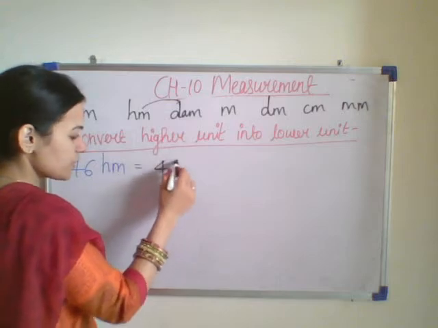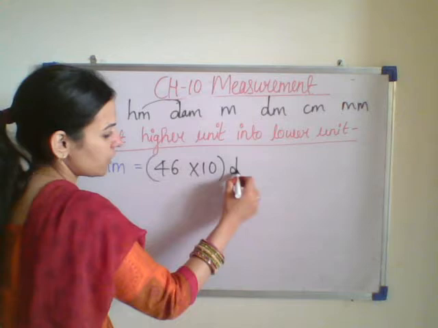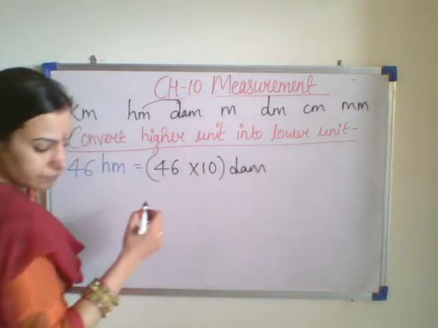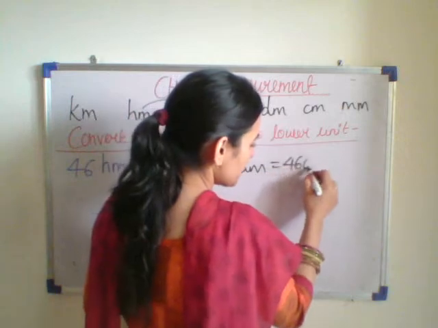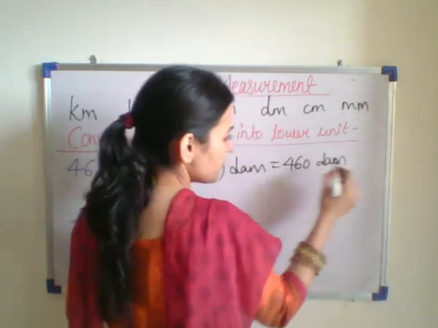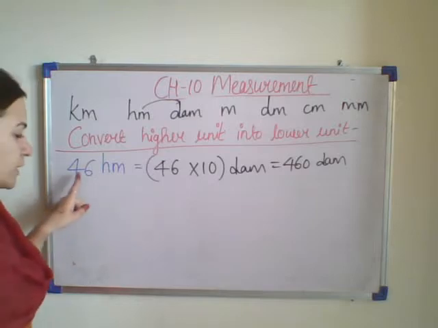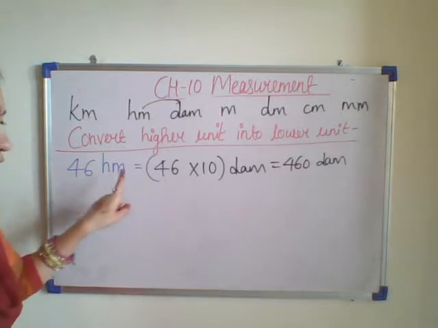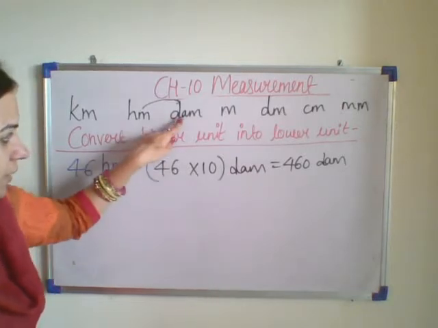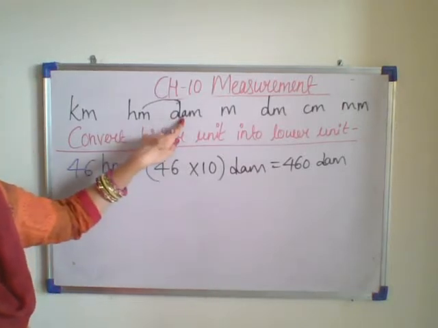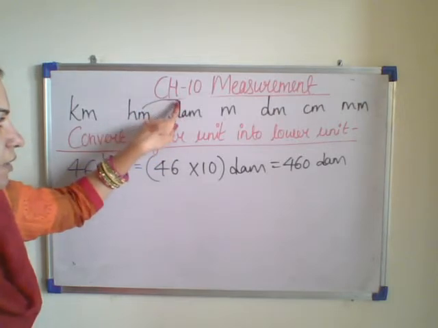So 46 multiplied by 10, then it is converted into decimeter. What will be the answer? It will be 460 decimeter. So again I am explaining it. 46 hectometer, I have to convert it into decimeter. Now look here, decimeter is one step to the right of the hectometer, so we will be multiplying by 10.